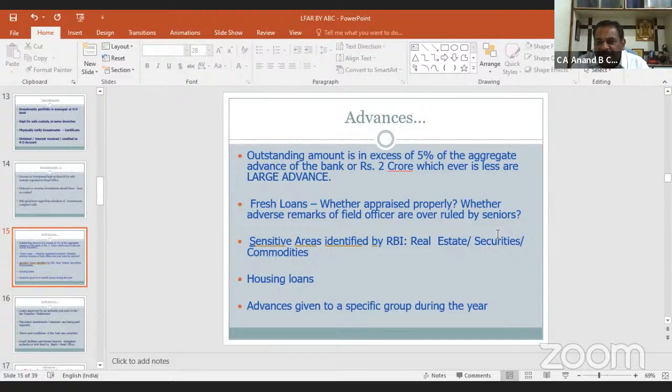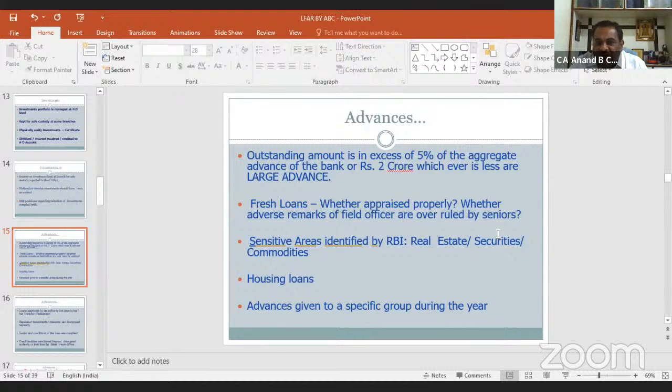5% means if aggregate advances are 40 crores and above, then we have to verify and report advances of 2 crores and above. For branches having advances less than 40 crores, we have to take 5% of the aggregate advances. Say a 32 crore branch is there, then we have to look at advances of 1.6 crores and above. Every such advance we have to report.